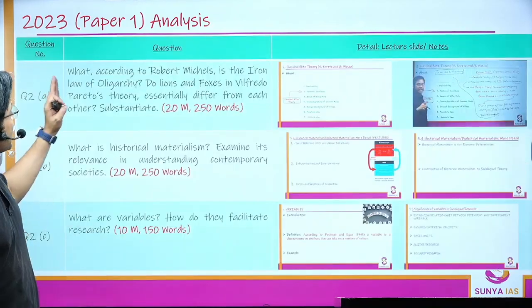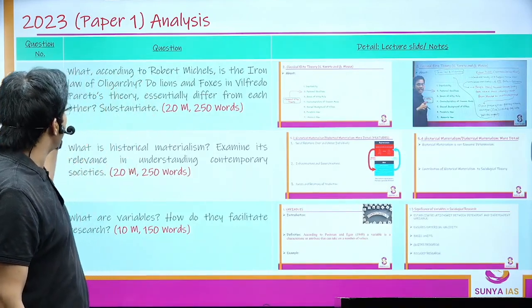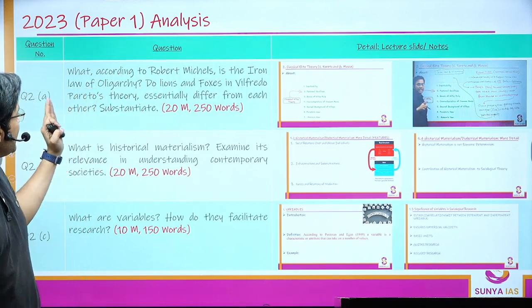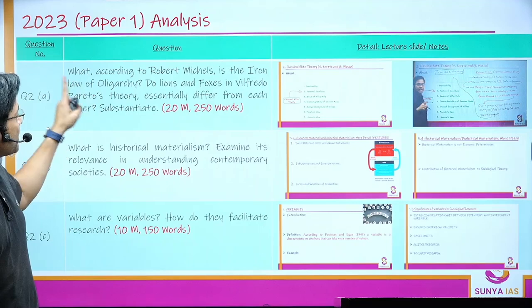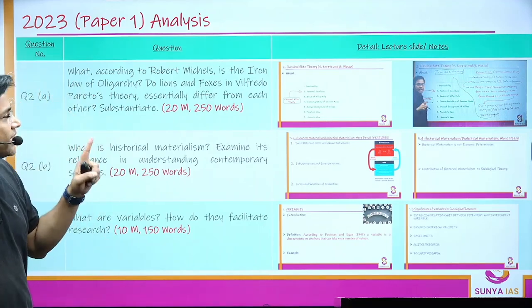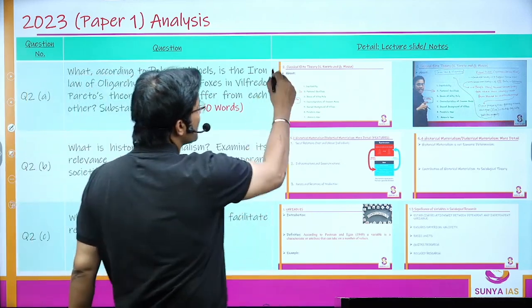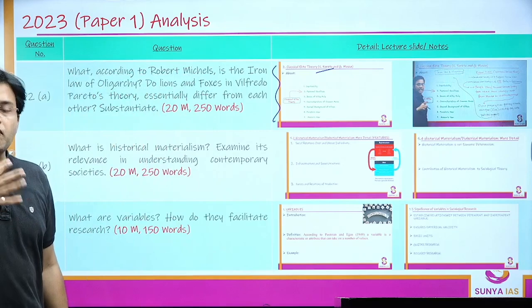Then, what according to Robert Michels is the iron law of oligarchy? Do lions and foxes in Vilfredo Pareto's theory essentially differ from each other? Substantiate. Again, this topic was covered in a lot of detail in our unit 7, that is politics and society. I have attached the screenshot again here. See, I've talked about Vilfredo Pareto, various characteristics where we talked about lions and foxes of the elites.